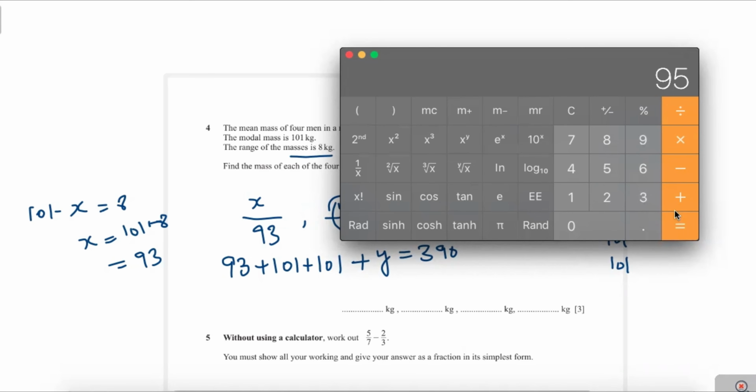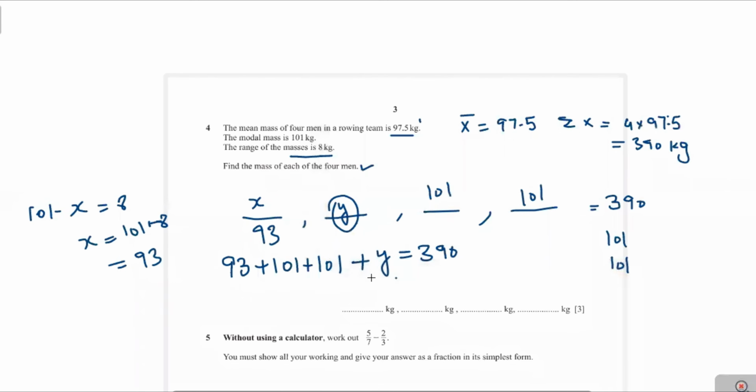The answer is 95. Therefore, the value y will be equal to 95. And the four numbers will be 93, 95, 101, 101.